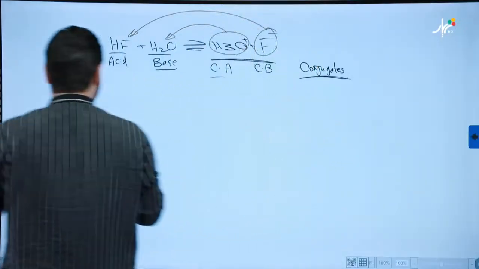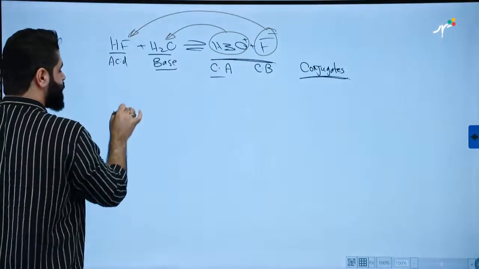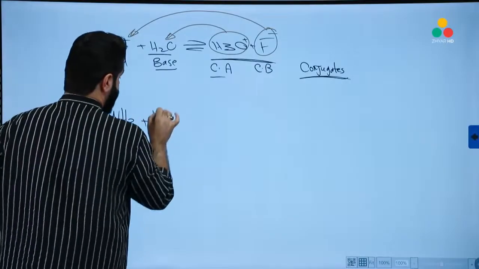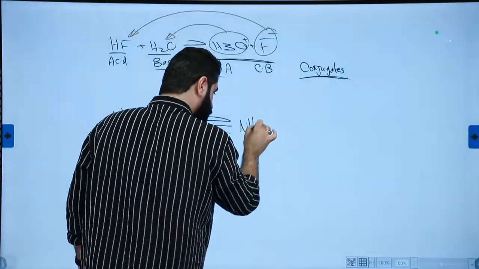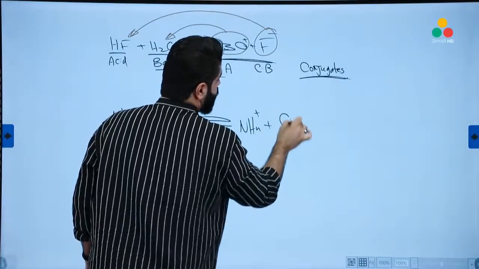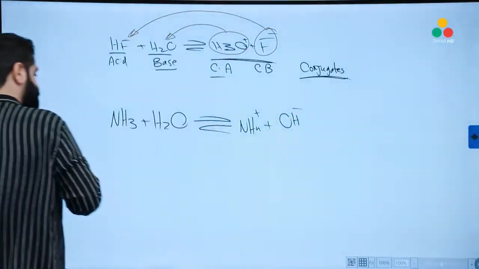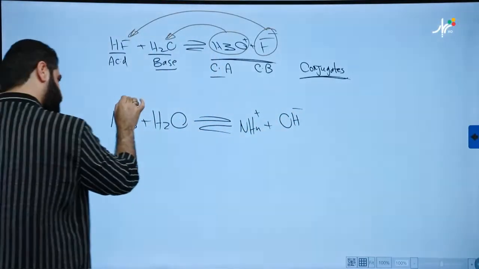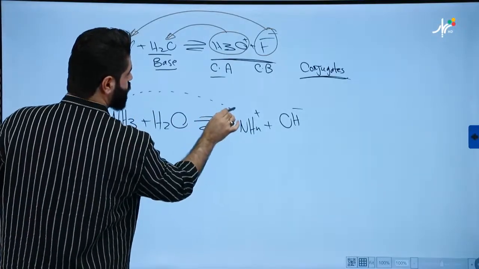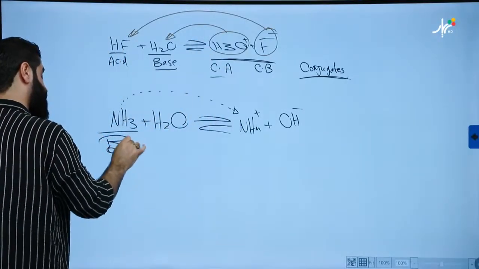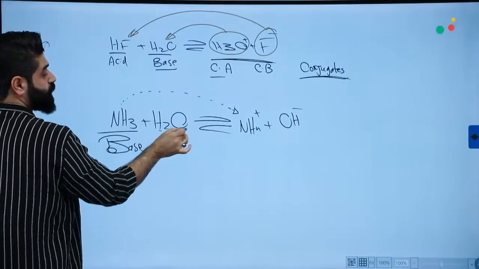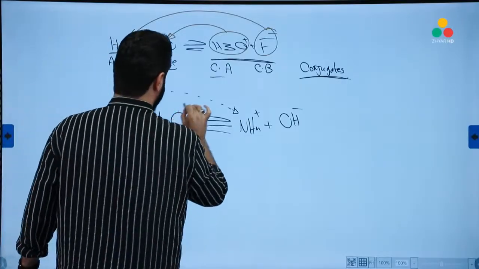Another example. NH3 plus H2O to form NH4+ and OH-. NH3 accepts a proton, so this is a base. H2O donates a proton.